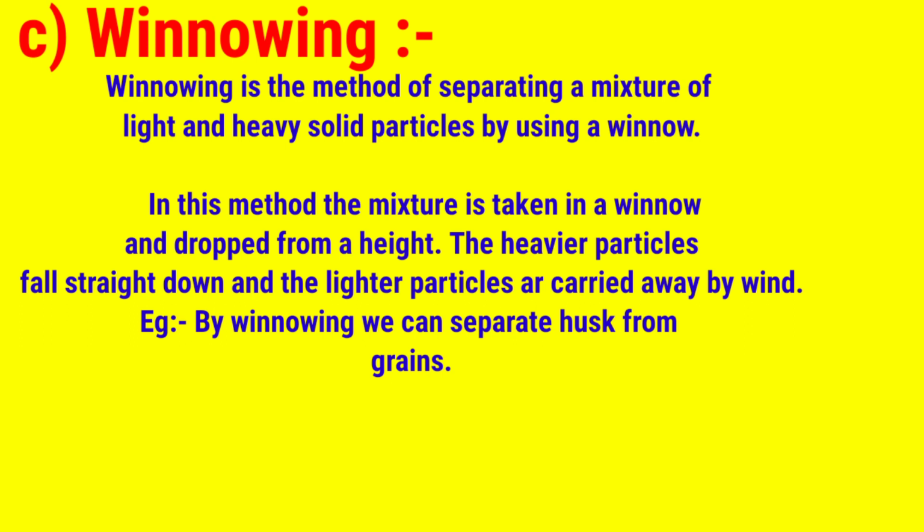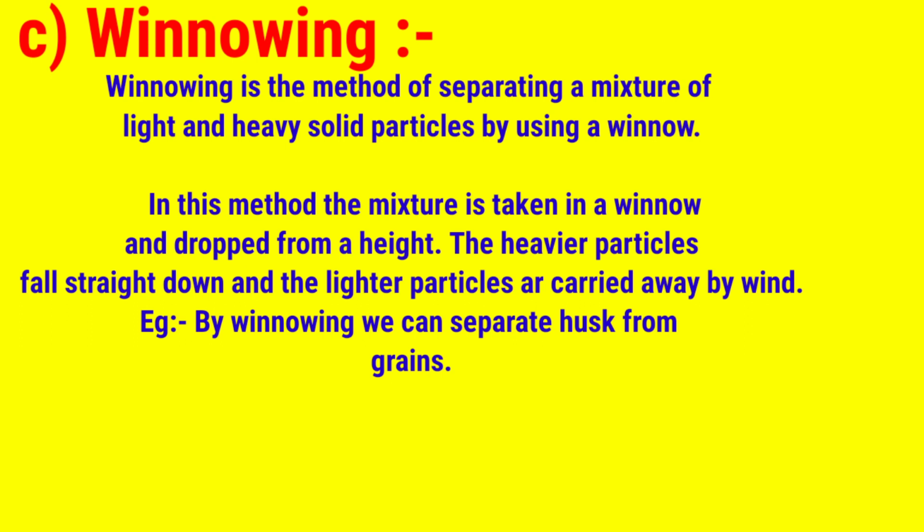A light particle can be straw, or lightweight sand, soil, and a heavier particle is like food grain. In this method we take the mixture of straw and food grains along with soil particles and sand particles in a winnow.